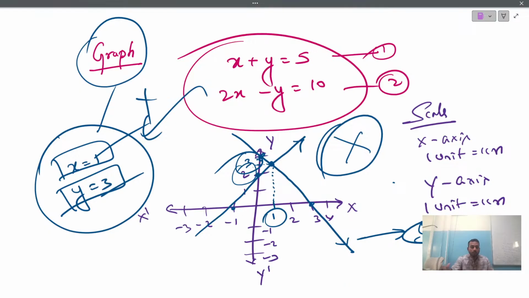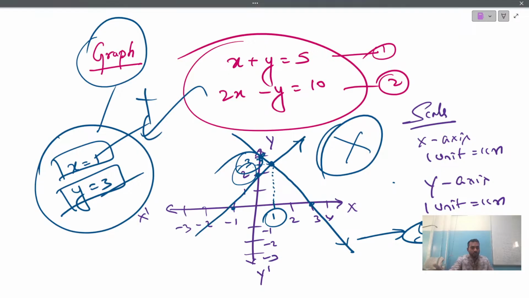Clear? So the first thing, once you start practicing for mathematics, you have to start from the theorems. Straight away go with the theorems. Blindly go with the theorems. 100% you will get the marks. 100% you will get the question.